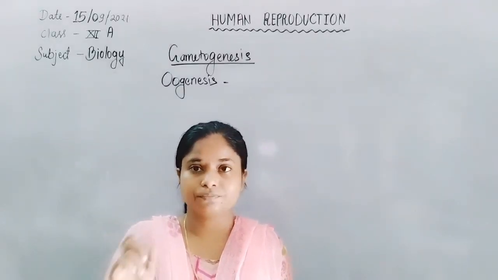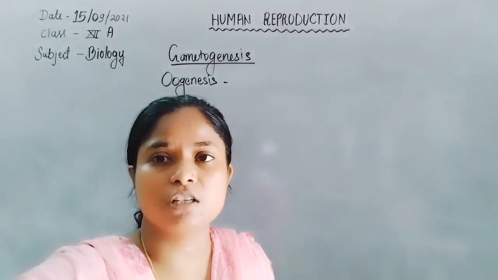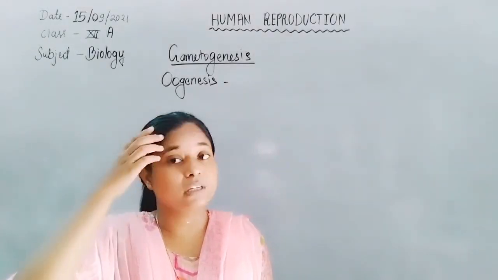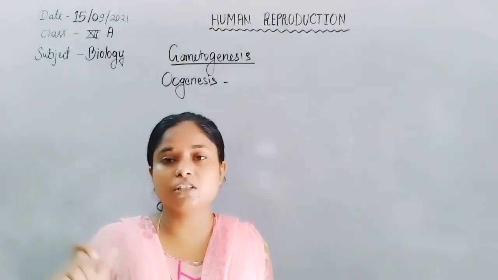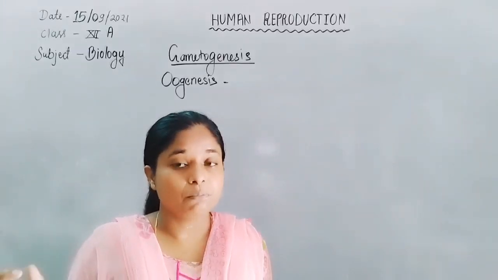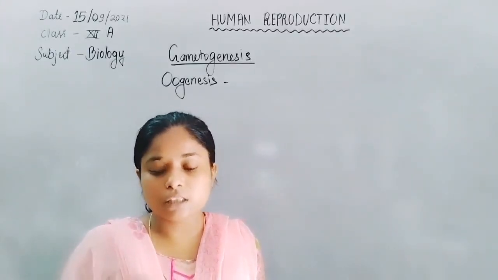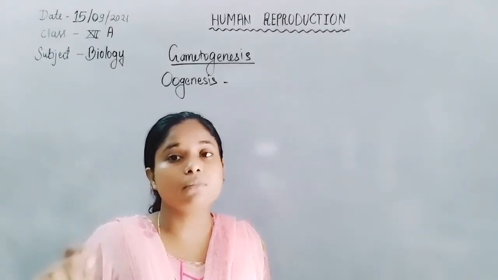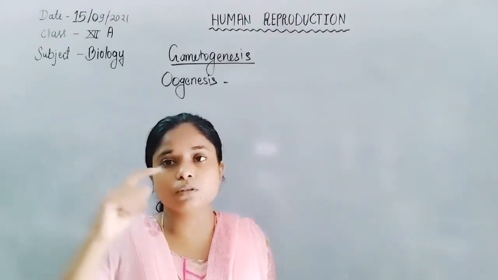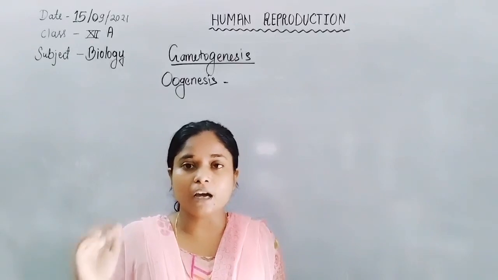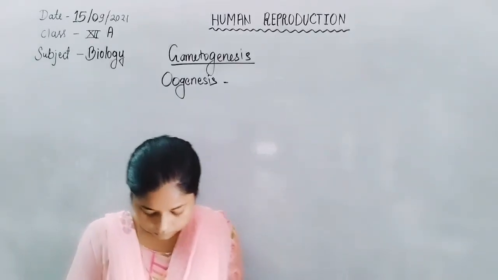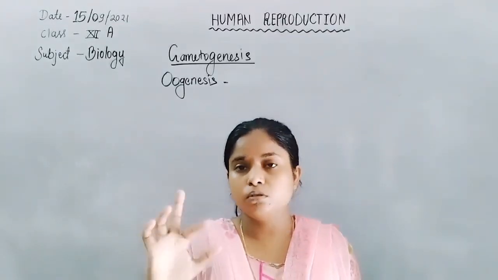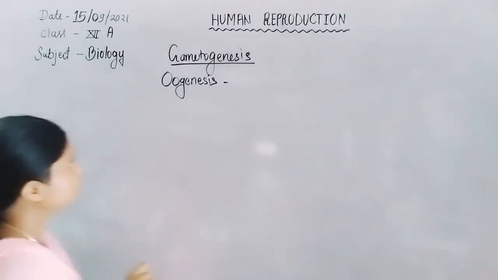All these phenomena take place in the differentiation from spermatid to spermatozoa. Complete transformation takes place, and this conversion of spermatid into spermatozoa is known as spermiogenesis. Then these sperm are embedded into the Sertoli cell for their nutrients, and after that they are released from the Sertoli cell. That process is known as spermiation. So overall, these two steps take place in spermatogenesis.